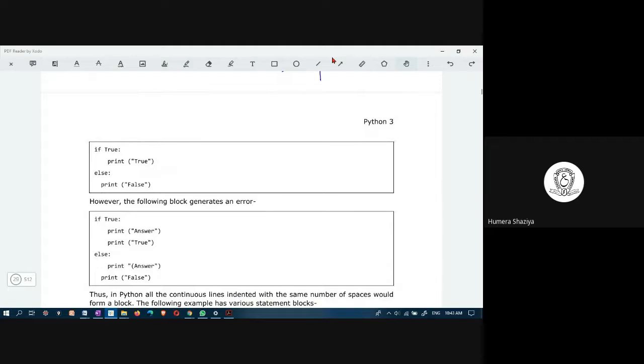Look at this code. If true, colon. Here you have a colon. Colon indicates that there is a beginning of the body of the statement. Here the statement is if. If true, true means this is a Boolean value. If it is true, then this print belongs to the if statement.